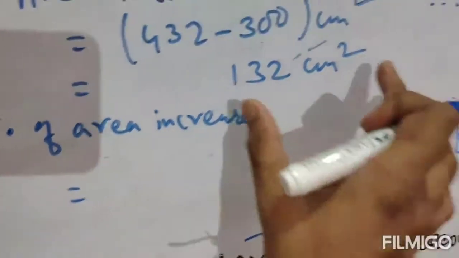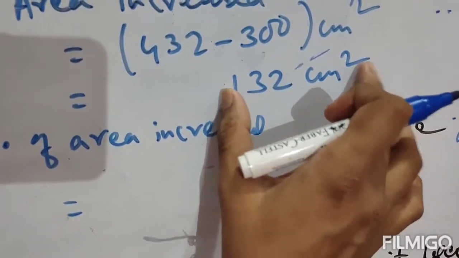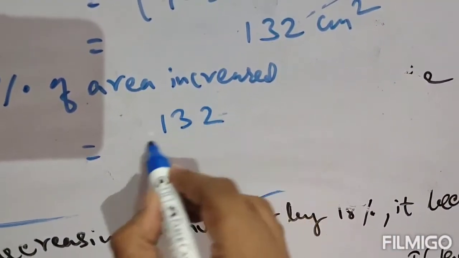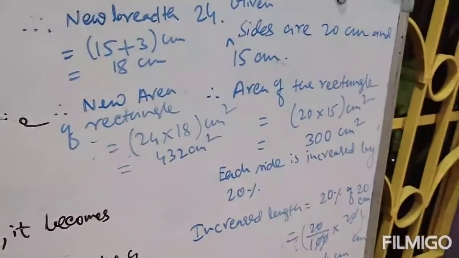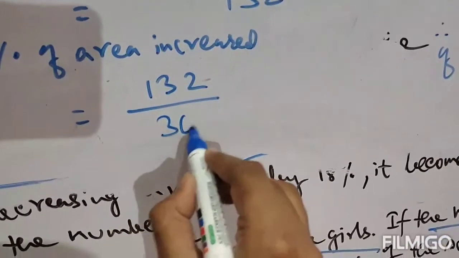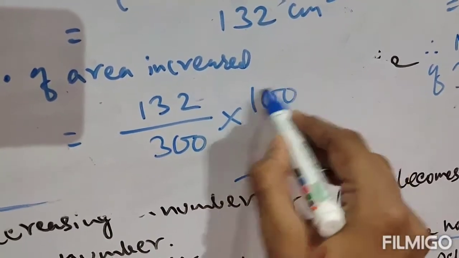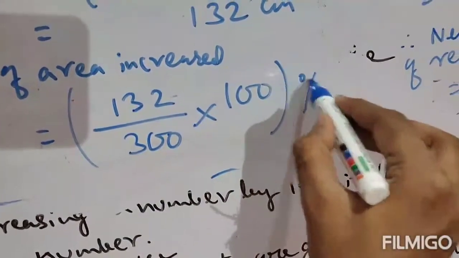So how can we calculate the percentage of area increase? The area increased by 132 centimeter square, so it will be your numerator, and the initial area was 300, so it will be your denominator, and as you are calculating percentage, just multiply by 100.